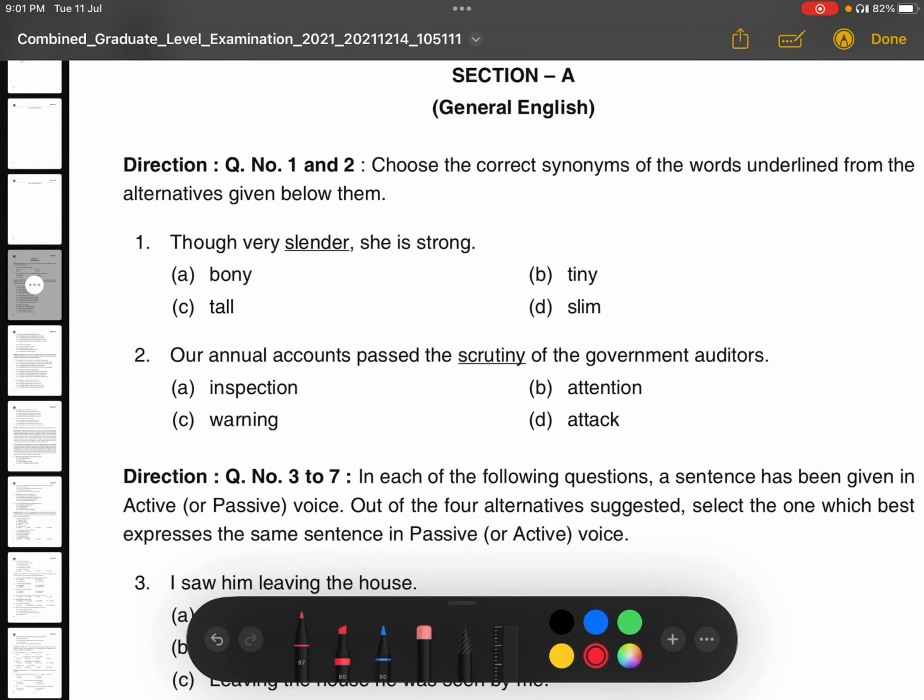So today we will discuss and see the previous year combined graduate level examinations of 2021 conducted by APSSB. So we will see the questions as well as its explanation.